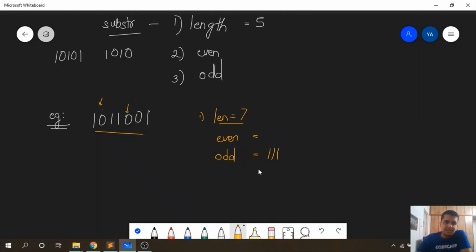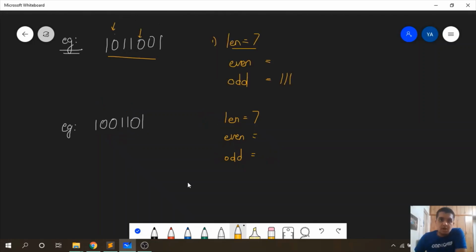Now let us see the same example for the exact reciprocal, or the reverse, of this string. Now we have the reverse of the previous string that we took as an example. The string we have is 1001101. The first parameter, length, is equal to 7. So this parameter is matching.